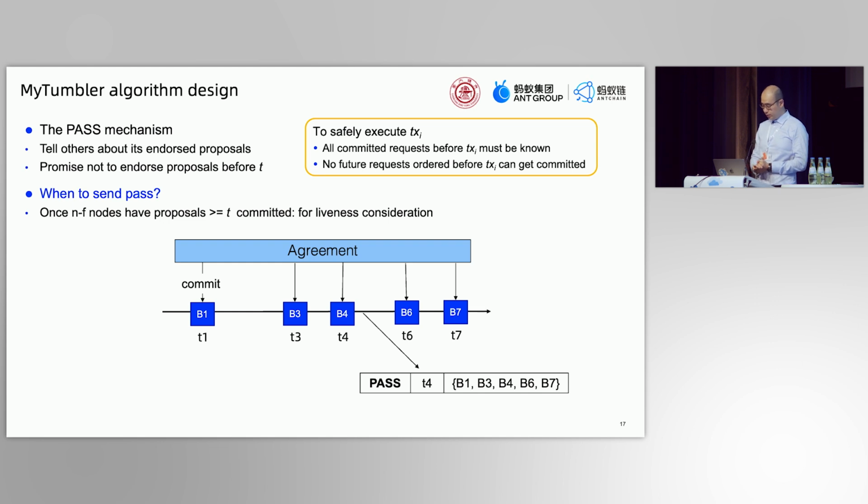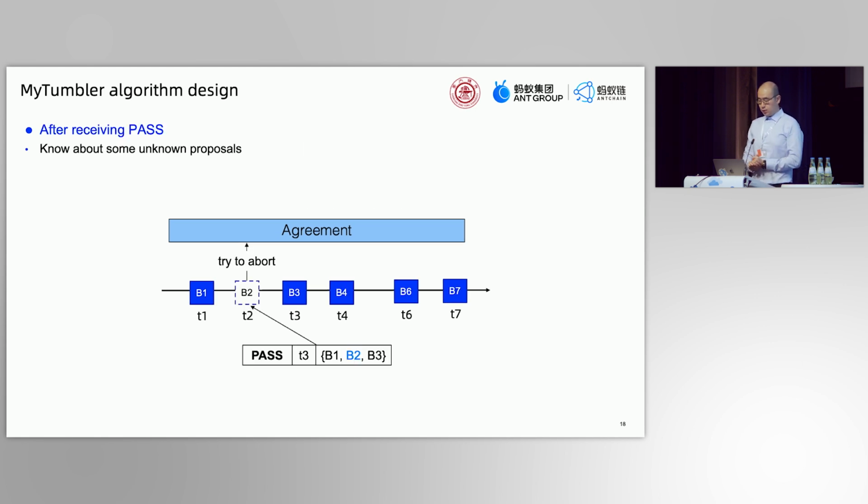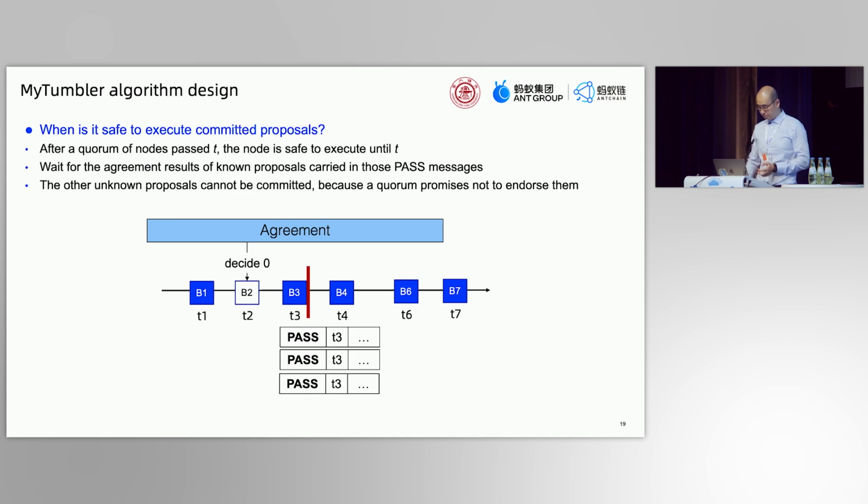So the node can send the pass message for T4, and it carries the endorsed proposals from B1 to B7. After a node receives the pass from the others, it may hear about some unknown proposals. Like in this case, it did not know B2 before, but now it knows. And because it has already passed T4, it should not endorse it anymore. So it tries to abort it.